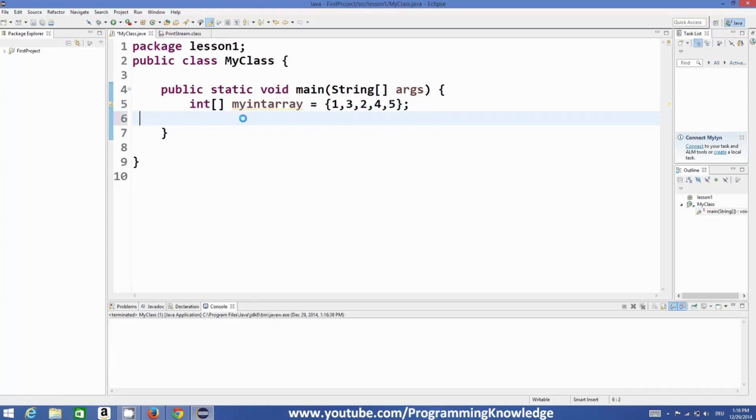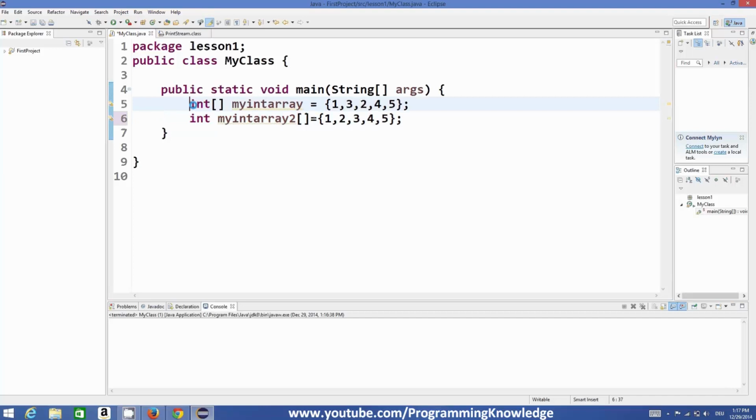And when you compile it, it will work fine. There is another way of declaring an array, which is like this. You just use your data type and then myIntArray2, for example, and then you give your square brackets after the name, and then you can give values to the array, and this will also work fine, but it's not the preferred way of declaring an array.